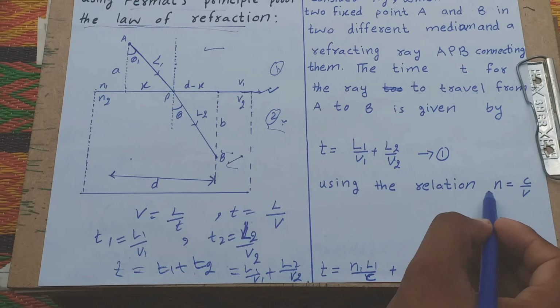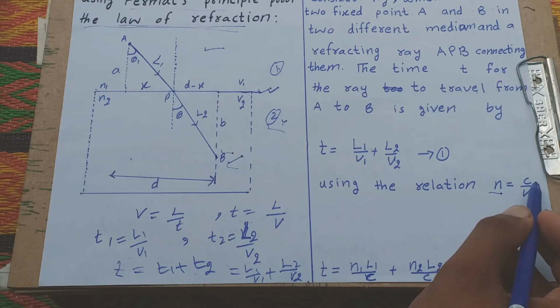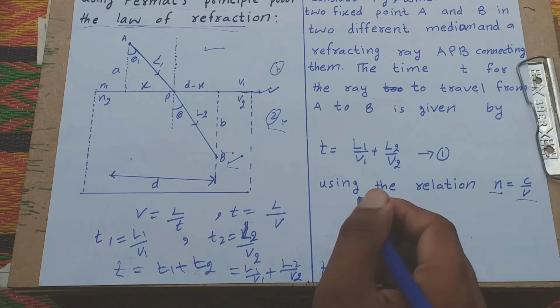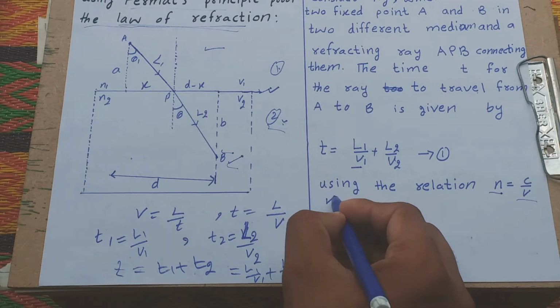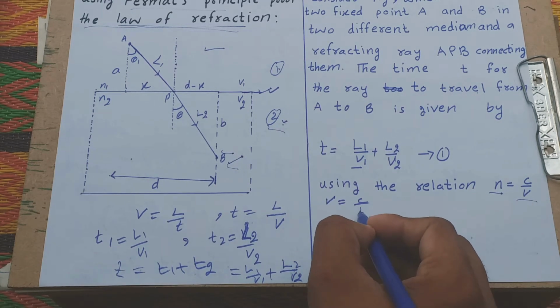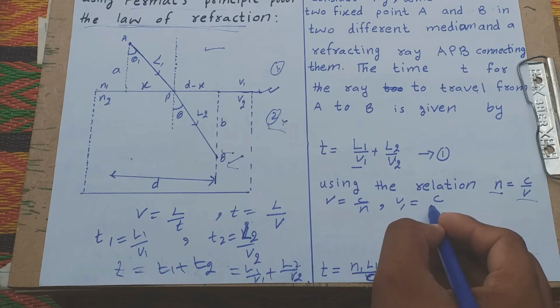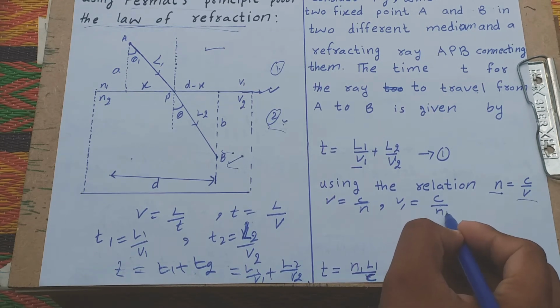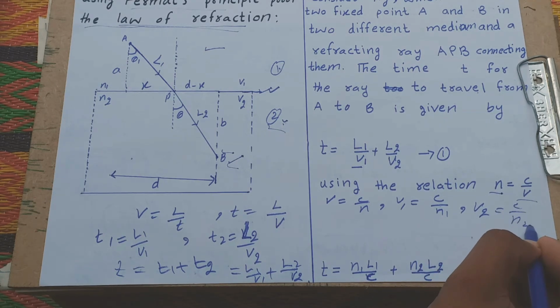Using the relation, n denotes the refractive index, equal to the ratio of the speed of light in vacuum over that in the medium, so the velocity is V equal to c over n. For V1 we consider c over n1 and V2 we consider c over n2.